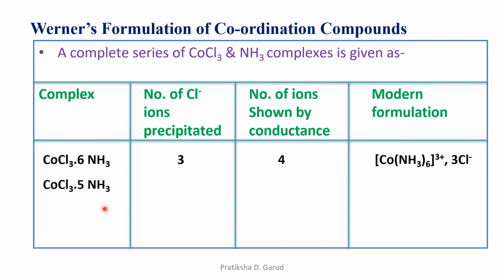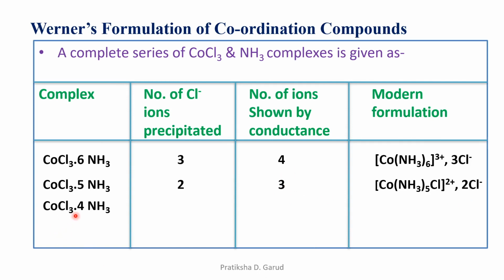The second complex will be CoCl3·5NH3. What is the coordination number? The coordination number is 6. That means while forming the complex, 1 Cl must be inside the square bracket. So 2 Cl minus will be outside the square bracket. So the precipitated Cl minus ions become 2, and for the number of ions showing the conductance, the total number of ions will be 3, and hence the modern formulation becomes [Co(NH3)5Cl]2+. This is the first ion, and 2 Cl minus. That means 1 plus 2, total 3 ions. So this is the number 3.